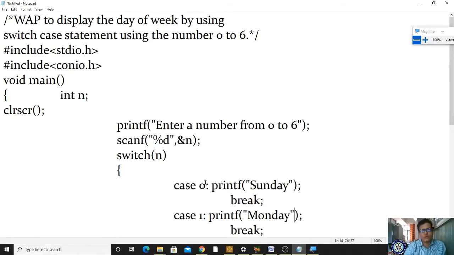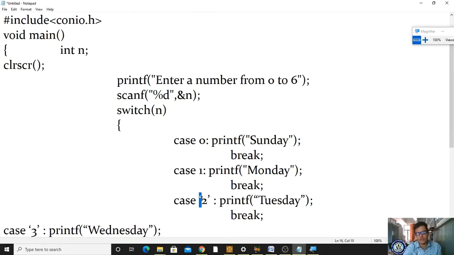So when do we have to use a single quote? What does a single quote mean? Character. What is a character? A letter or a digit or a special symbol enclosed in quotation. But why am I not mentioning it here? Because it is an integer. Did you understand? If I mention it here, it is treated as a character. Is it a character variable? No, it is an integer value, right? 2 is an integer value, and like this. Okay, afterwards Tuesday.